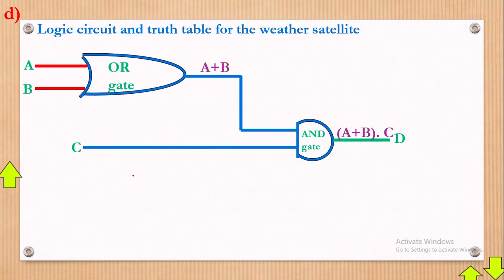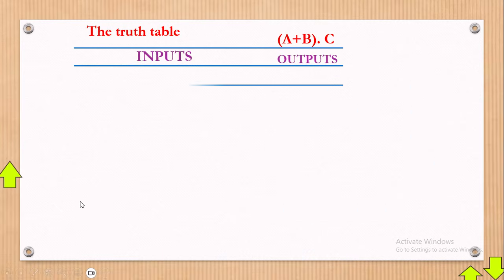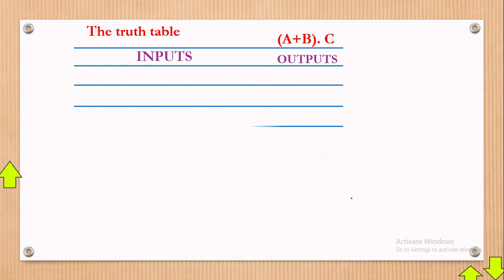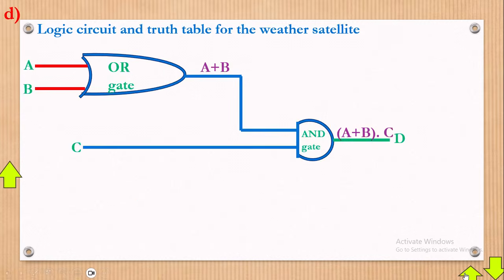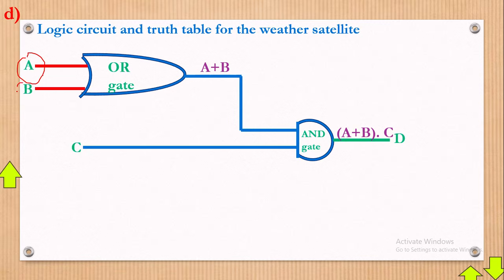Now how are we going to perform the truth table? I told you the truth table, how we go about it. So in the truth table, this is how we ended. But before we start, how many inputs are we having here? Look at this. Allow me to explain from here. We have this input, we have this input, and we have this input in that order. So the input A, input B, and input C. Those are inputs. Then D is the output.